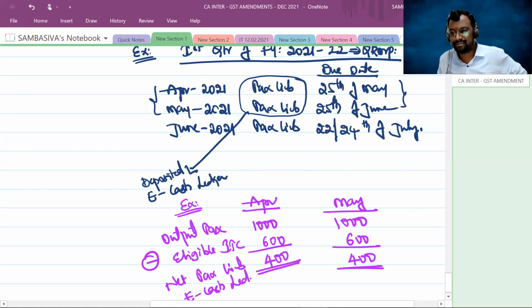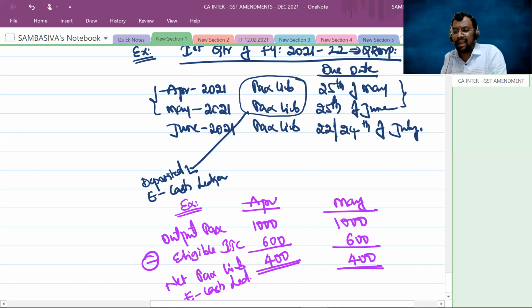That's it. So your ultimate output tax liability will be calculated in the month of June. From that output tax liability, whatever amount you have paid through the electronic cash ledger for the first 2 months will be deducted. Only the remaining balance you have to pay. Clear?